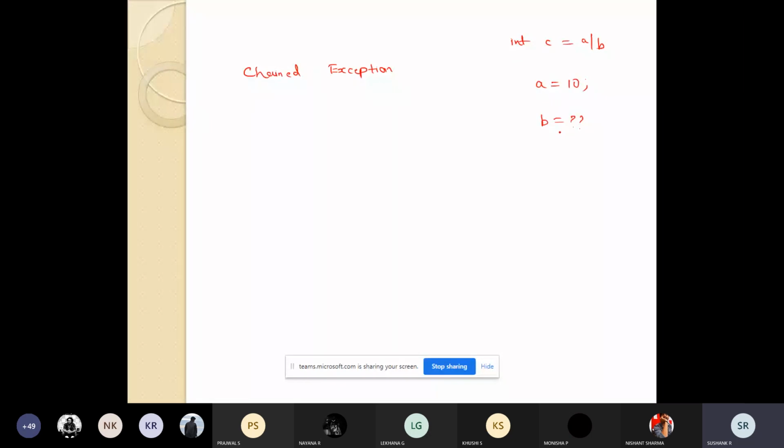After waiting for some time, the system will take the default, and because of the error, it will take the value of b as 0. So when I execute this line, I will get an arithmetic exception, like division by 0. But the actual reason is the input error in entering the value of b.